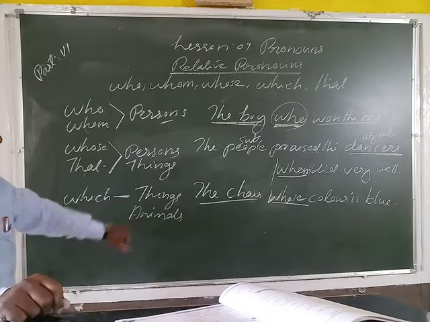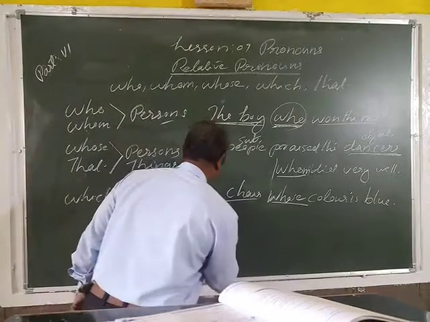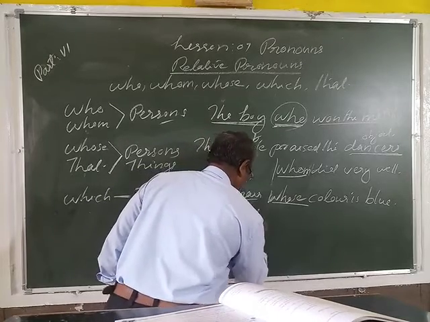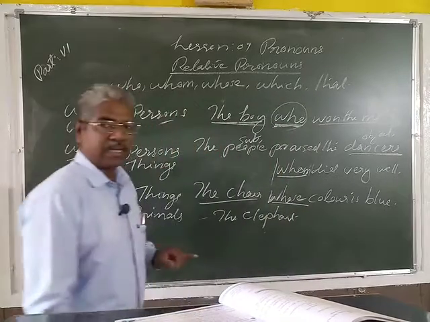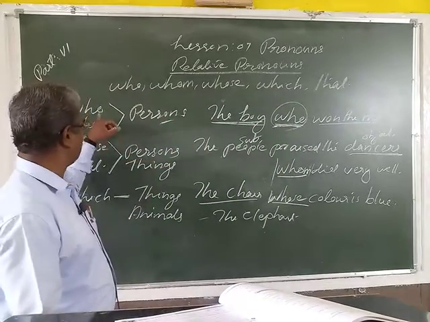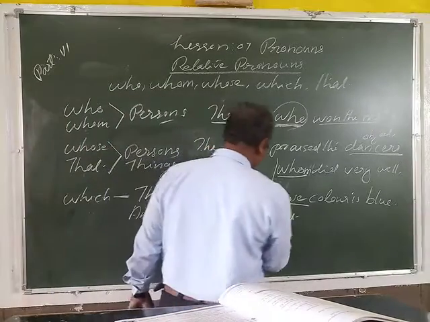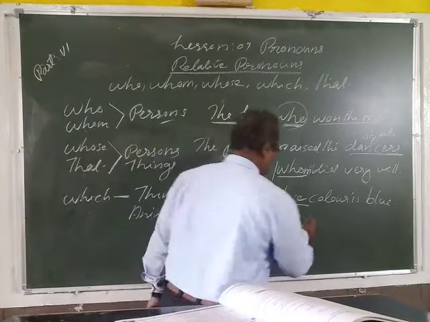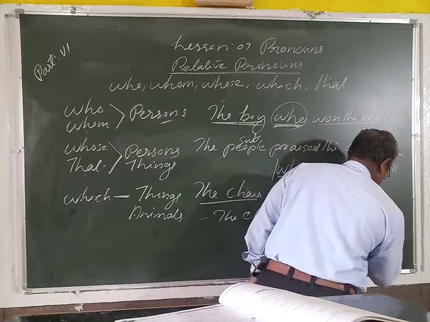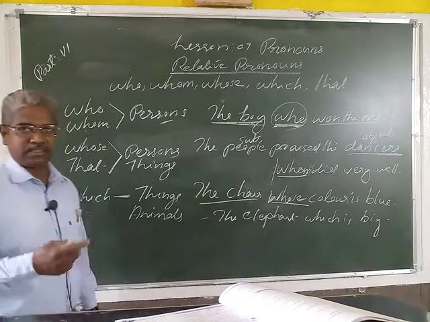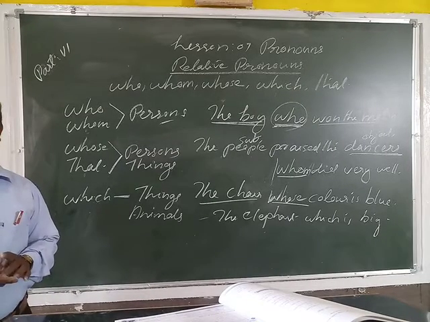Which is used for things and animals. The elephant. Elephant is an animal, so we cannot use whom or that. We only use which. The elephant is an animal, so after the animal, the elephant which. The elephant which is big. Is it clear? Here which is used with things or animals.